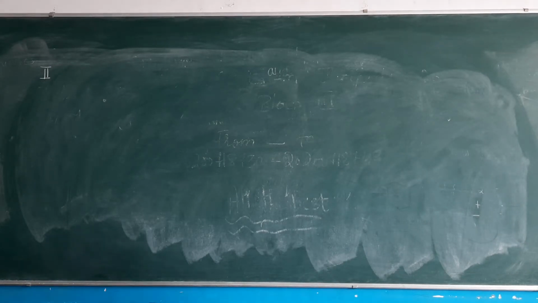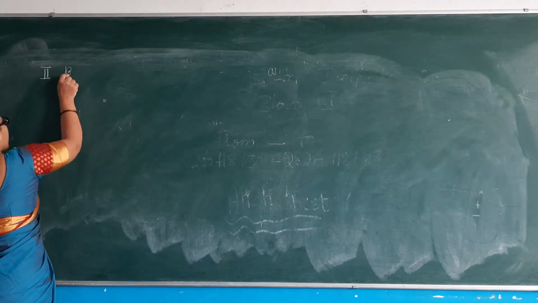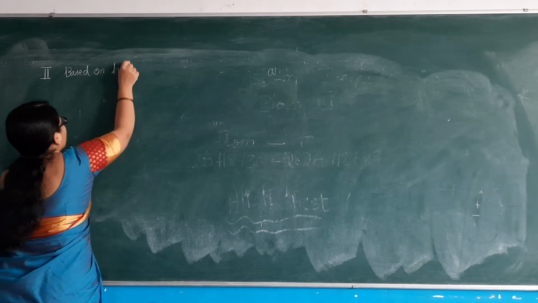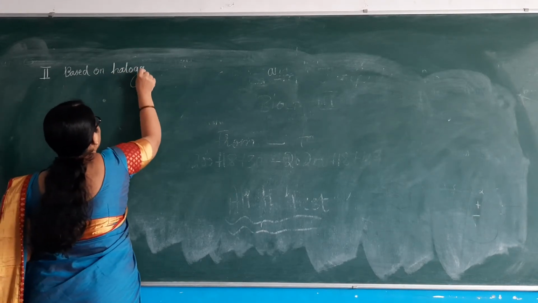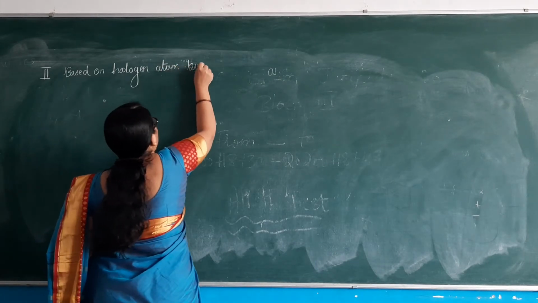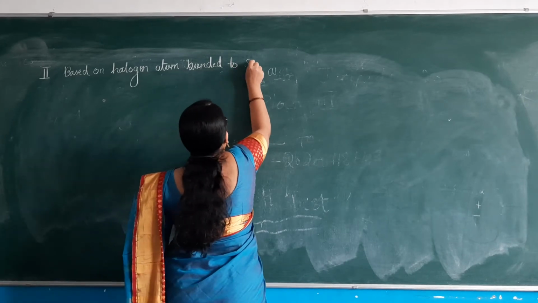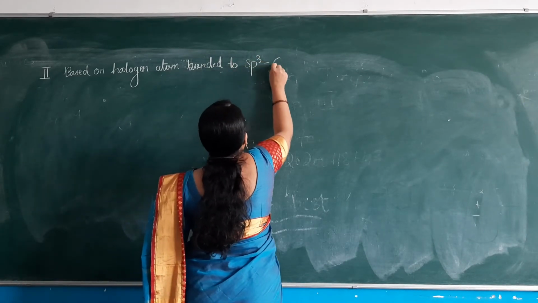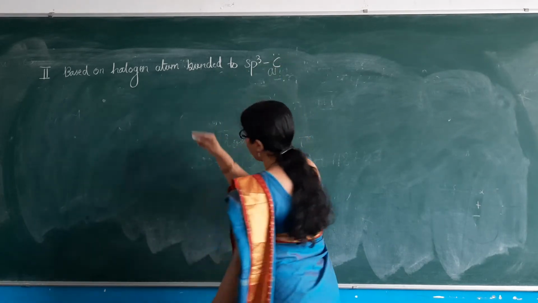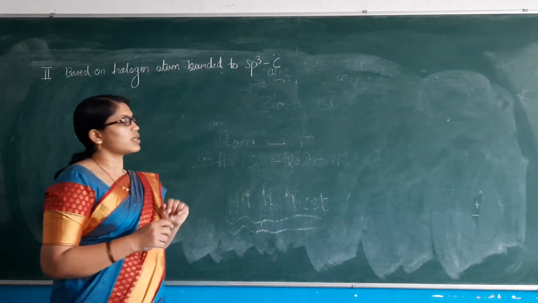Moving to the second classification, we write here: classification based on halogen atom bonded to sp3 hybridized carbon atom. Now the question arises, what do we mean by sp3 hybridized carbon atom?